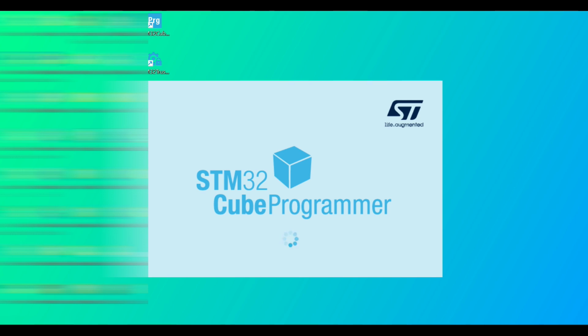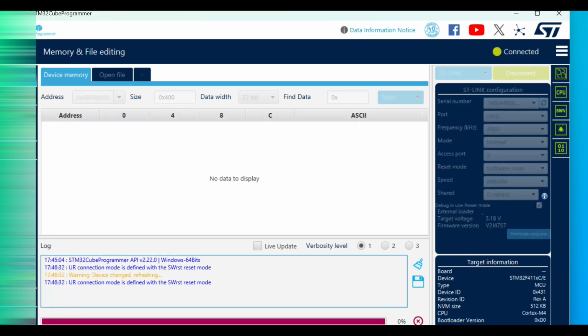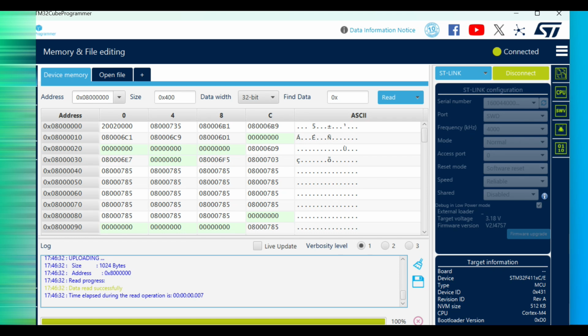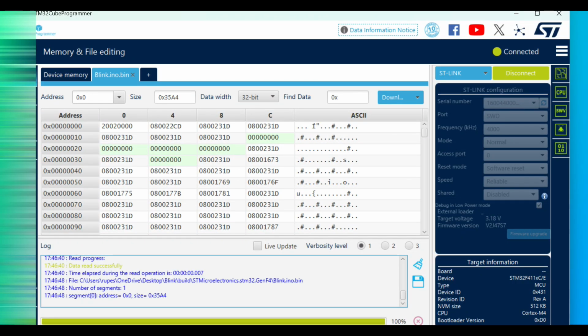Testing STM32 Cube Programmer. Now let's test if everything is working correctly. Connect your ST-Link to the STM32 Black Pill board and plug it into your laptop. Open STM32 Cube Programmer and click on Connect. If everything is set up properly, it should detect the device and read the flash memory. To flash a file, click on Open File, select your .bin file and click on Download. Your binary should now be successfully flashed onto the board.